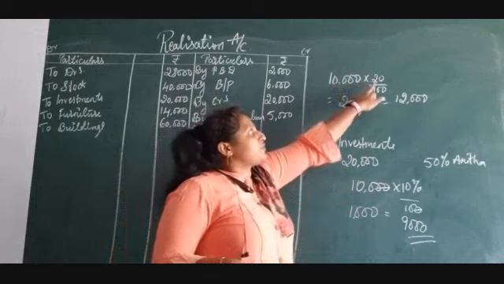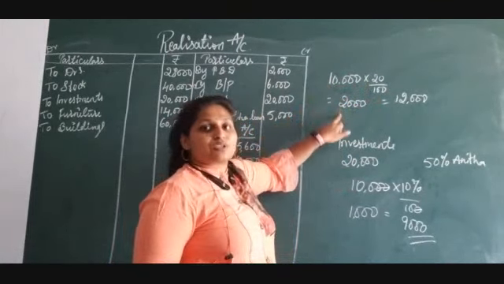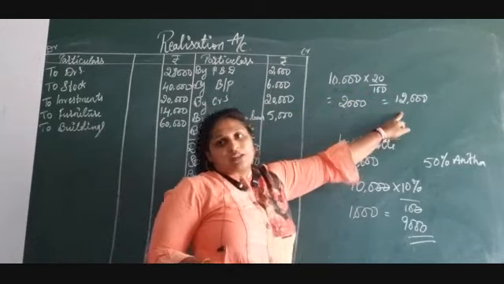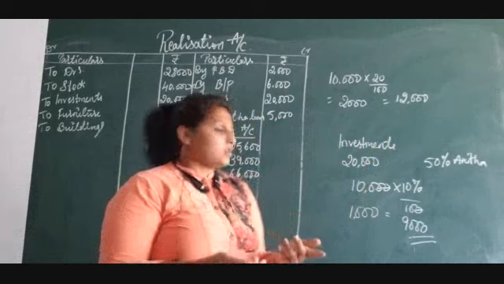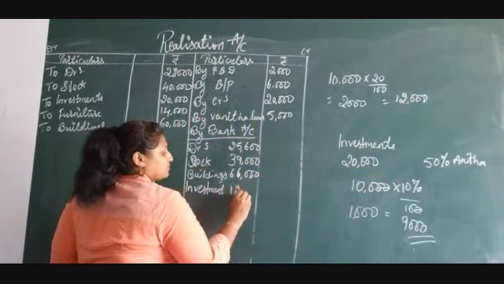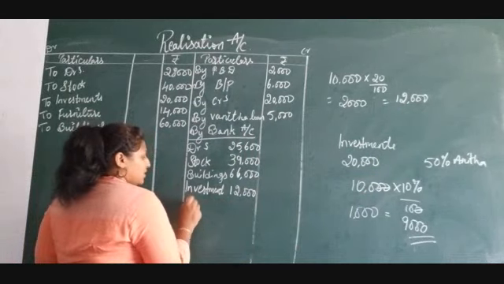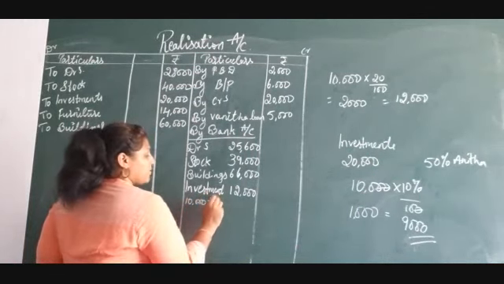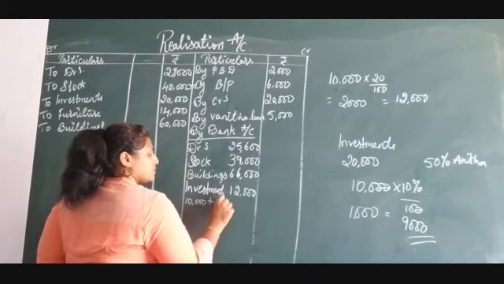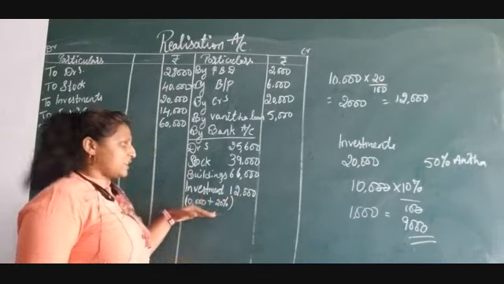So 20% if you calculate on the 10,000, you will get 2,000. 10,000 plus 2,000, finally it is 12,000. So 50% of investment is sold for 12,000. That we have to write it here. I am just writing 10,000 plus 20%, just for your confirmation.